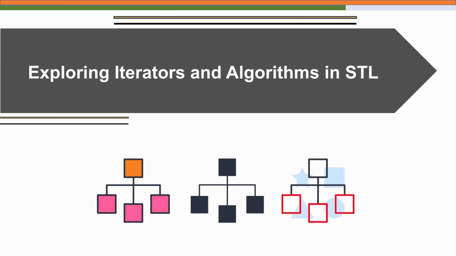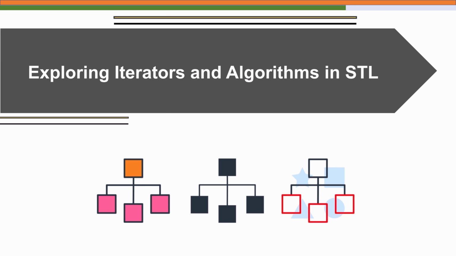Until now we have learned how to create and use vectors, even vectors of objects, to store and manage data. But what if we want to search, sort, and manipulate this data efficiently? Do we need to write loops every time to process our container elements? Not necessarily. The standard template library provides a set of generic tools called iterators and algorithms that handle such operations